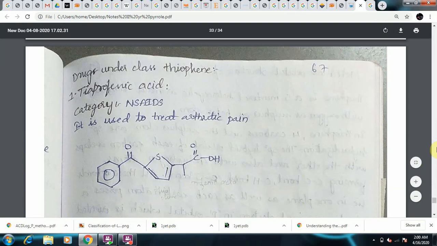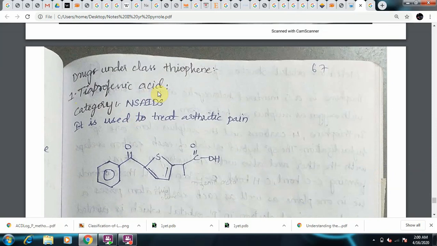And coming to the drugs under the class of thiophene. The first drug is tiaprofenic acid. As you can see, this is a drug under the class of thiophene. So first write the sulfur, the heteroatom containing sulfur, that is thiophene, and this thiophene is linked to propionic acid.